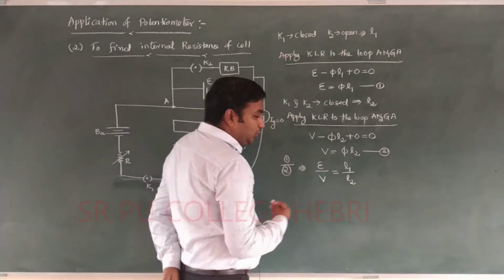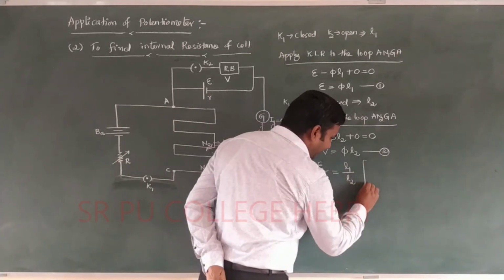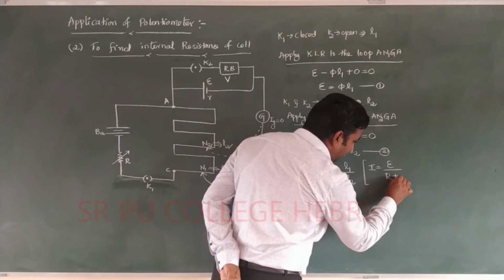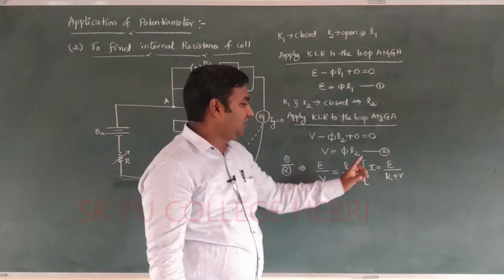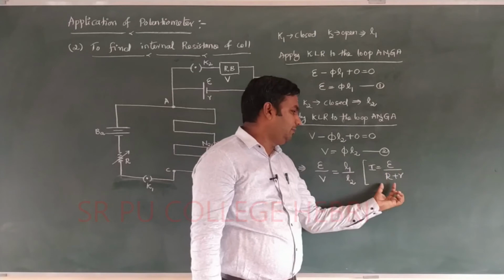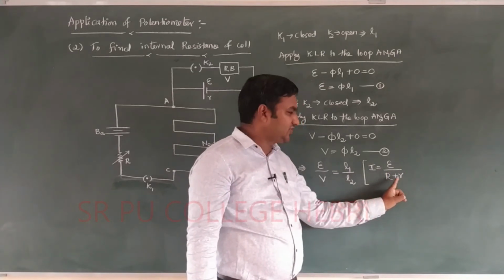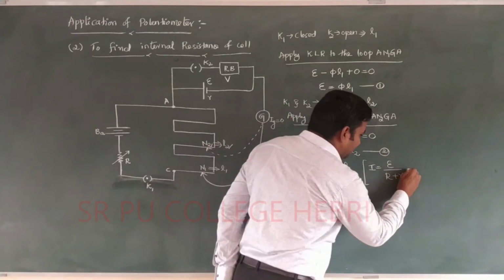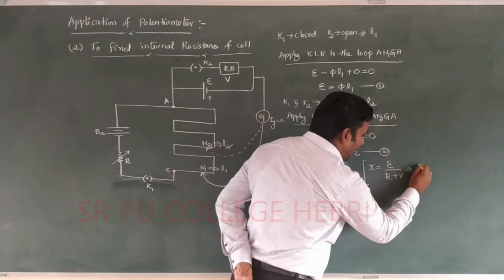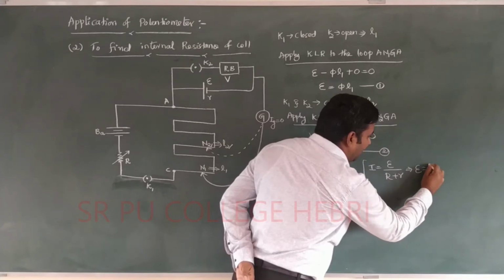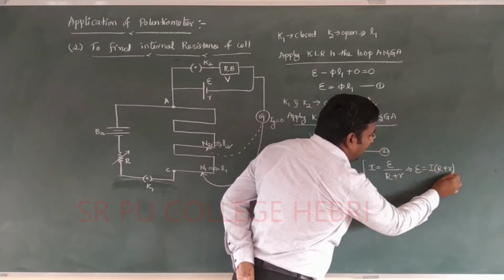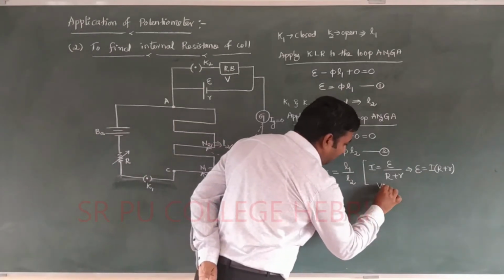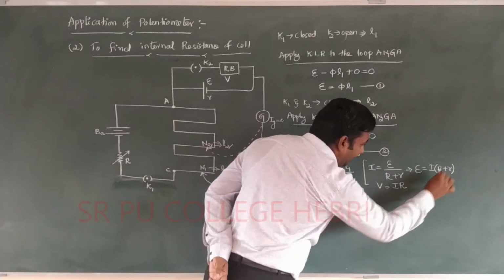Dear student, you know the formula for electric current, that is nothing but I is equal to EMF divided by R plus r. The electric current in the case of a cell is EMF divided by R plus r. R is the external resistance, small r is the internal resistance. And again by using this we got EMF is equal to I into R plus r. Not only that, we know the formula for V also. V is equal to I into R.